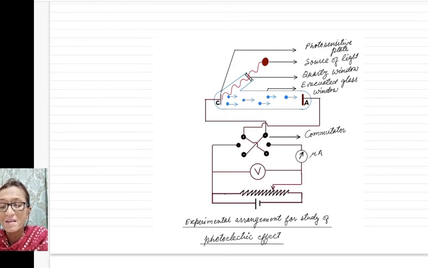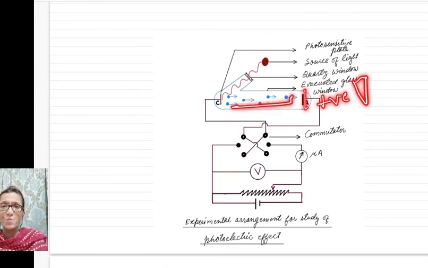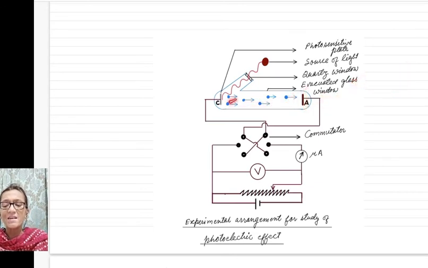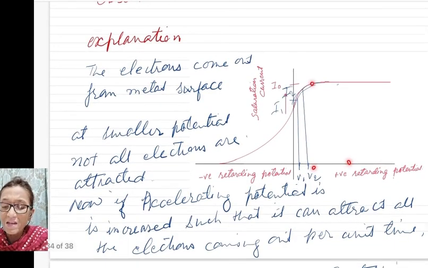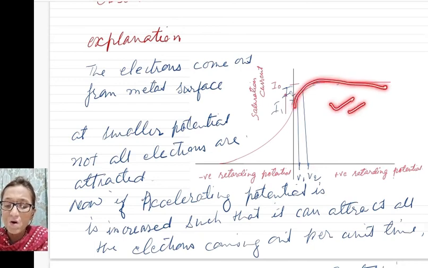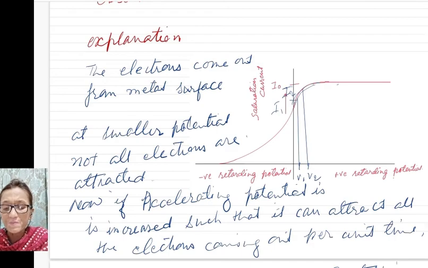But finally, if the accelerating potential of the positive plate is so high, it will attract all the electrons coming out per unit time. And if you further increase the potential, the number of electrons coming out per unit time is constant. It cannot attract even more electrons. So after that value, the current becomes constant. So this explains the nature of this part of the graph.